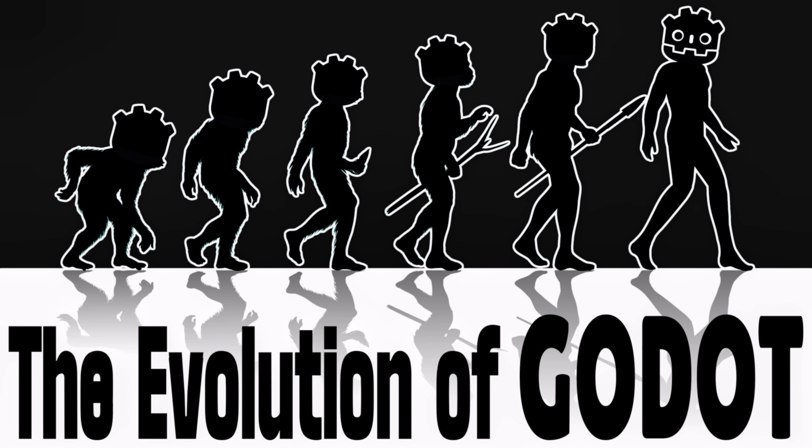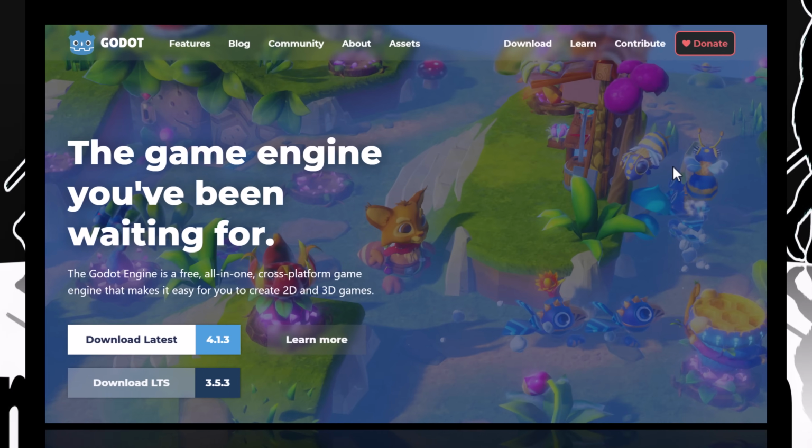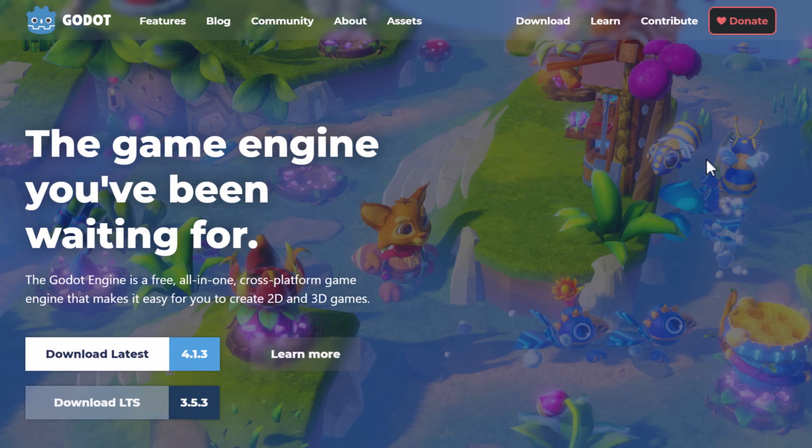DeLorean, hop in the TARDIS, I don't know, one of those two, go back in time and look at the evolution of the Godot game engine. If you've never heard of it before, Godot is a free and open source game engine capable of creating 2D and 3D games, probably the most popular open source option out there, and like I said, it has come a very long way in a very short period of time. So that's what we're going to do. We're going to check out the history of Godot.